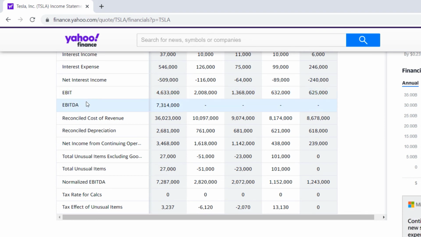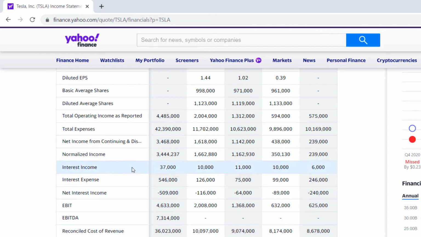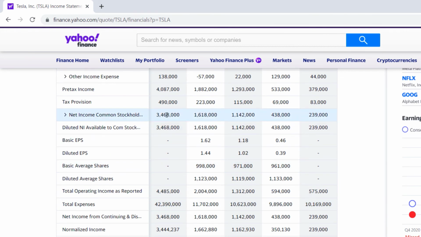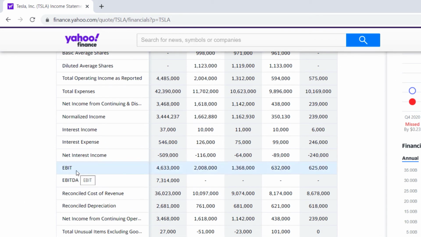EBITDA is basically looking at earnings before interest and taxes, which would actually raise that number, because we're taking out expenses of taxes and interest we're paying. So that number, 4.6 billion, you can see is bigger than our 3.468 billion of net income for common shareholders, because if we were to go back and look up interest and taxes, we took that number out. So now it's 4.6 billion.